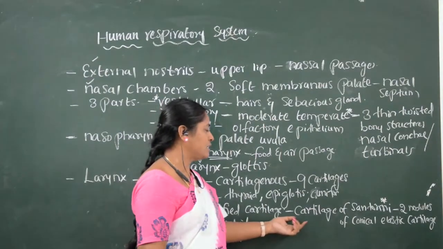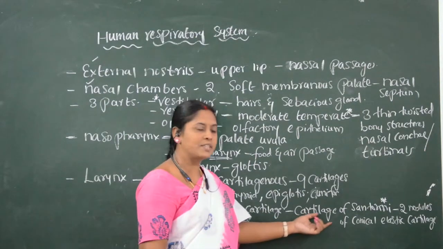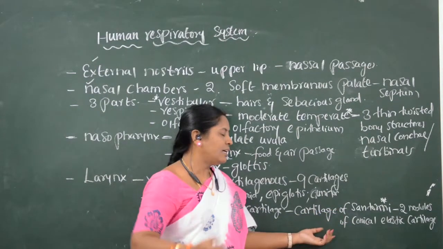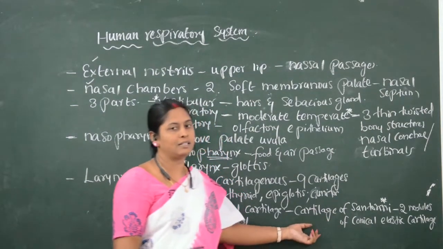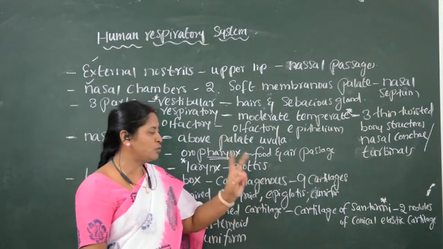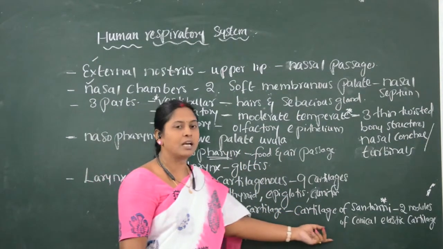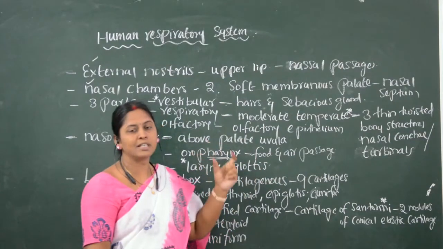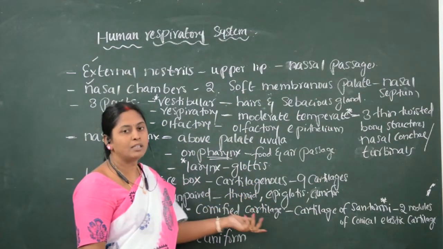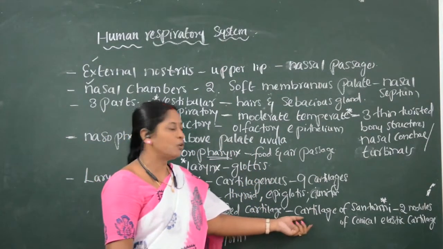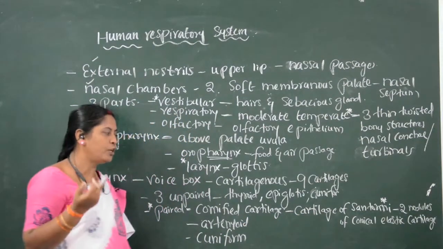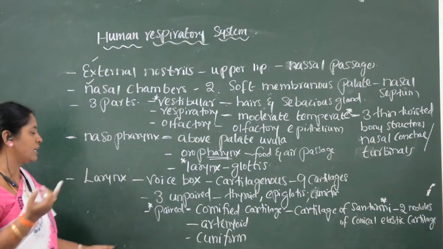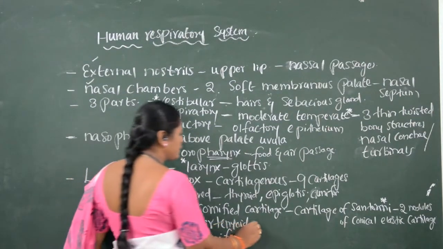Cornified cartilage is called cartilage of Santorini. What is the shape of this cornified cartilage? It is of two conical elastic cartilage, cone shape. So which cartilage is of cone shape? Arytenoid cartilage is of a cone shape, or we can say it is made up of two nodules of conical elastic cartilage.